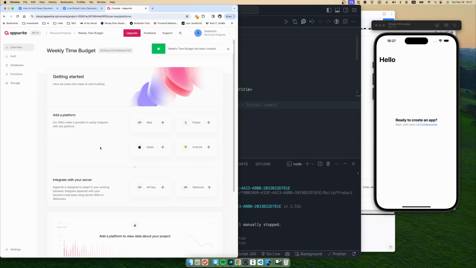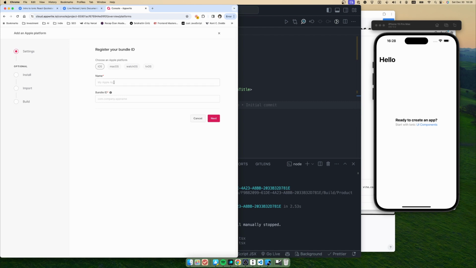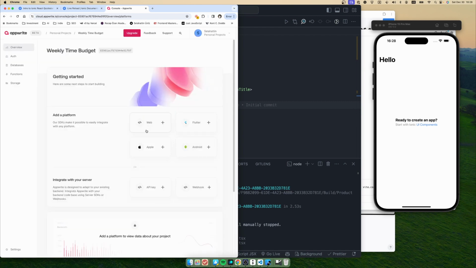Okay, so right here we should add a platform. I think we should add the web platform, since it's a web application at the end. You know, we are building a mobile app, that's right, but we are using web technologies, so I believe we should add the web platform here. No, I'm wrong.